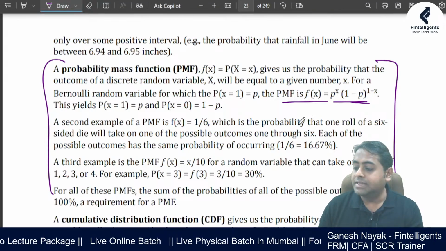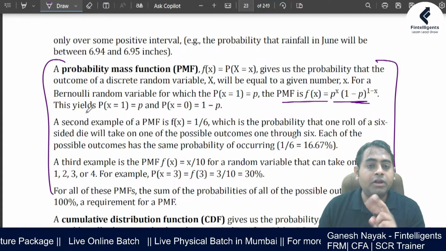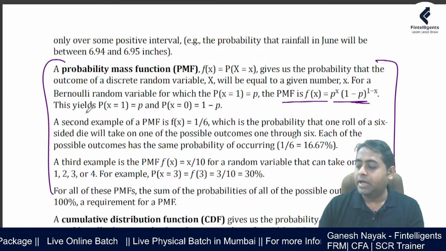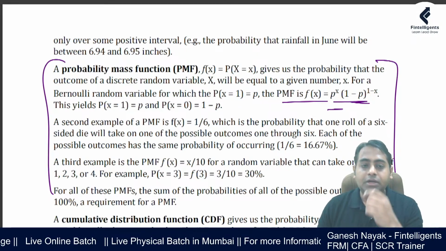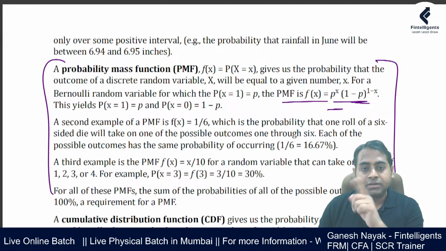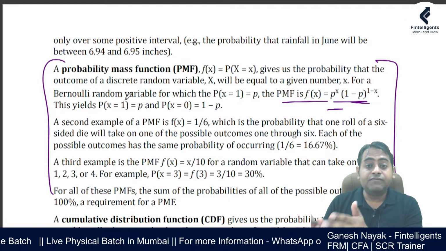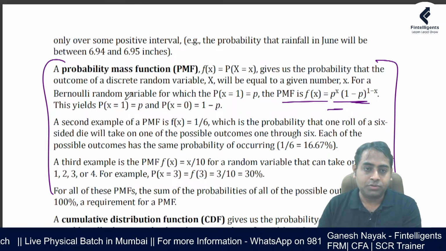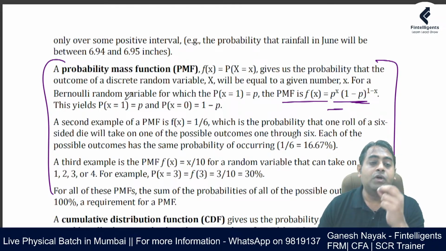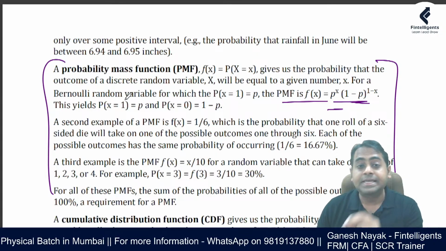If you look at this, they're talking about the Bernoulli random variable. A Bernoulli random variable will only take two values. And look at the formula: p raised to x, (1 minus p) raised to (1 minus x). This formula is a PMF, probability mass function. Why probability mass function? Because these are discrete random variables.